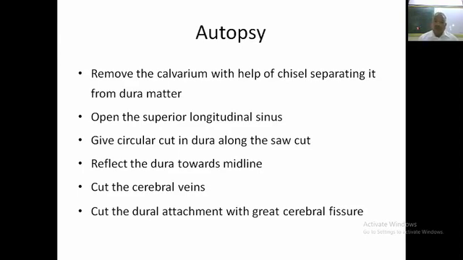Open the superior longitudinal sinus to see any thrombus in it, or maybe an air bubble. Give a circular cut in the dura along the saw cut. Reflect the dura toward the midline. Cut the cerebral veins. Cut the dura attachment with the great cerebral fissures.